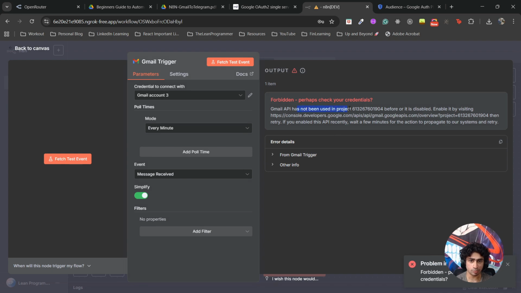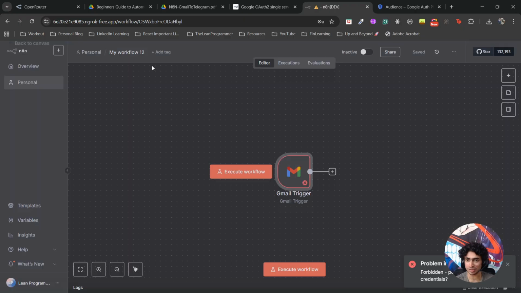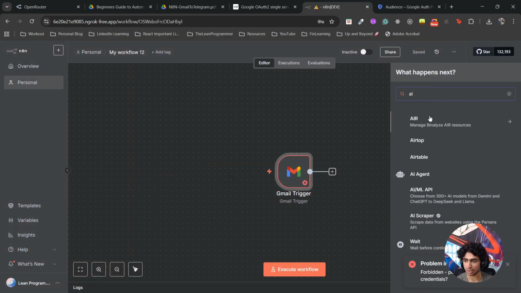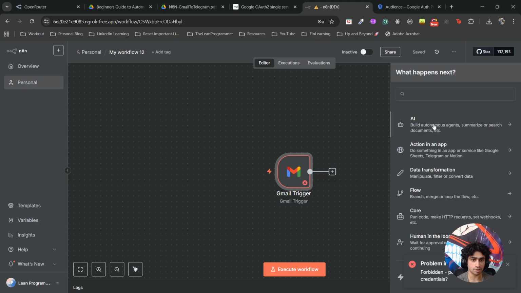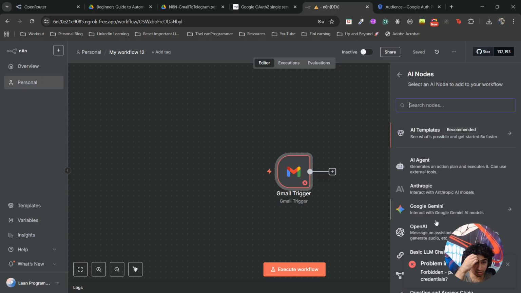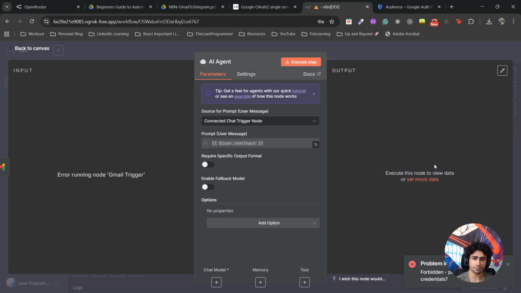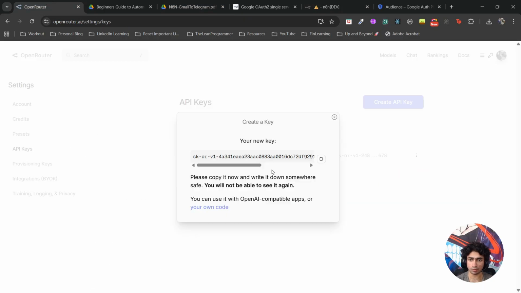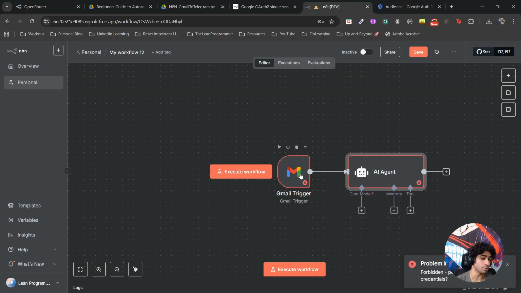So by now I think we should have an email. Forbidden. Okay, Gmail API has. Oh, one more thing we forgot. I remember I told you two things. We'll come back to this, but let's first add an AI agent. Cool. And what I want you to do now, don't close this, keep the API key copied somewhere. We'll come back to it. I know I'm mixing up some steps, but we missed some essential steps.